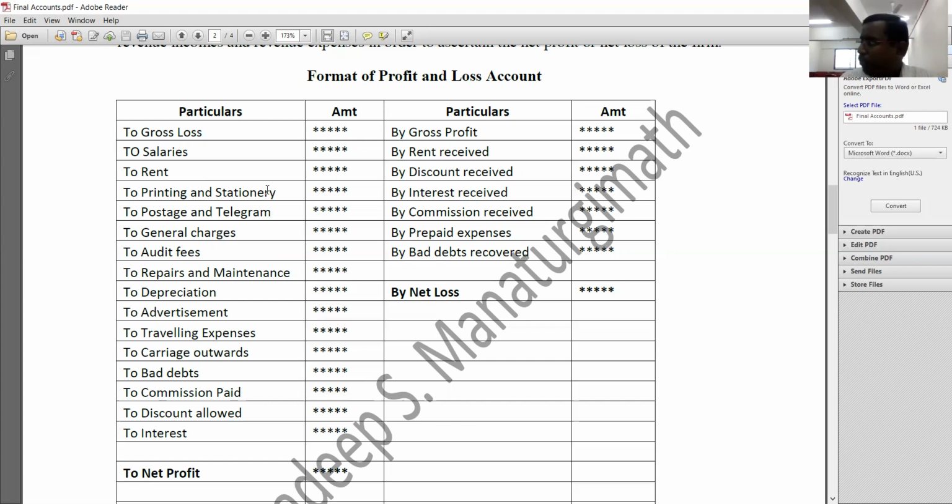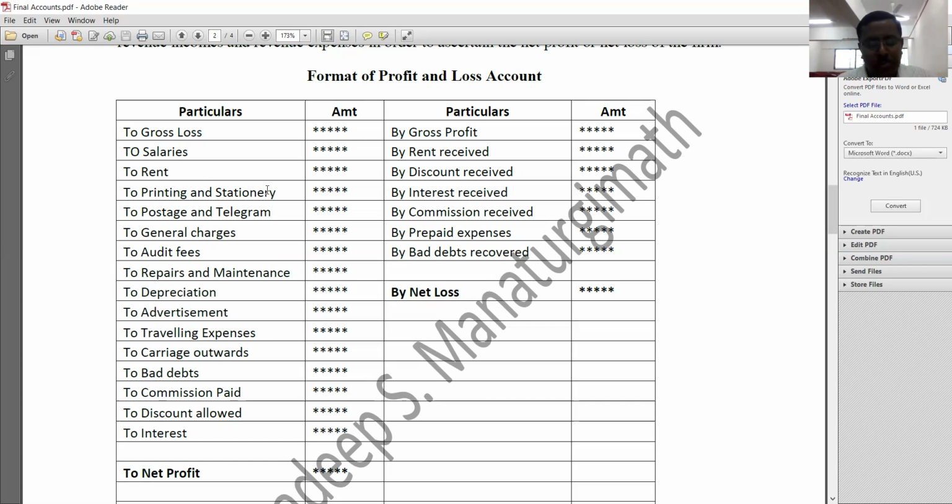Carriage outward belongs to profit and loss account because it is transportation expense relating to finished goods. So traveling expenses, carriage outwards, bad debts, then commission paid, discount allowed, interest paid, etc. These all things should be recorded on the debit side of profit and loss account. Indirect expenses.